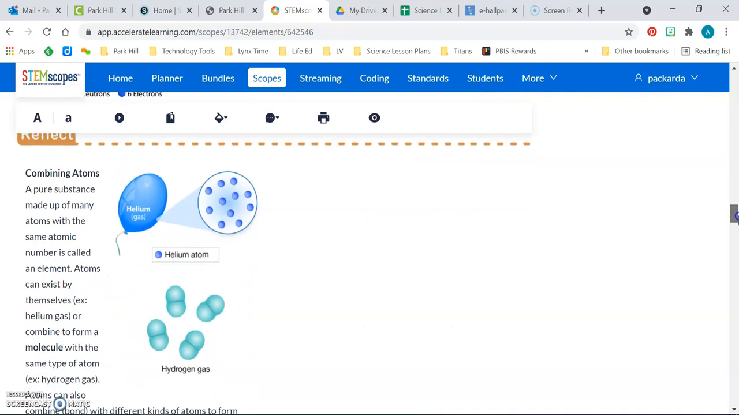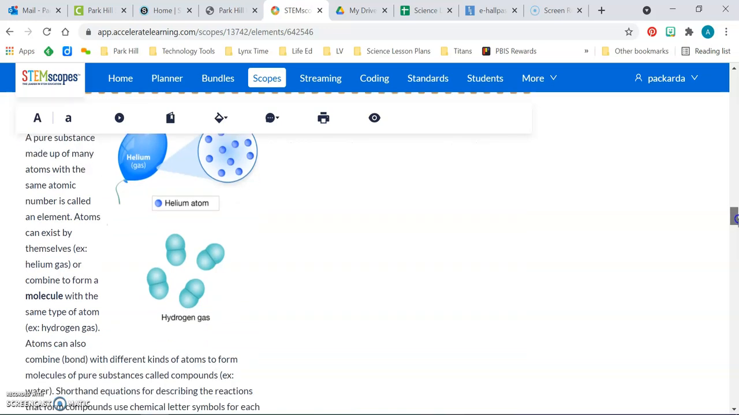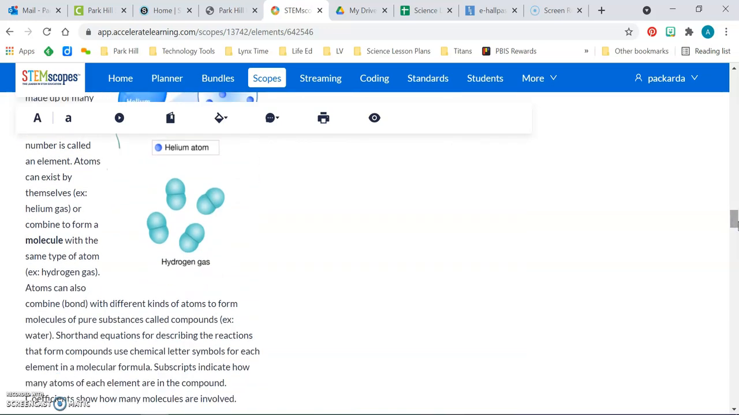Reflect. Combining atoms. A pure substance made up of many atoms with the same atomic number is called an element. Atoms can exist by themselves, example helium gas, or combine to form a molecule with the same type of atom, example hydrogen gas. Atoms can also bond with different kinds of atoms to form molecules of pure substances called compounds. Example, water.